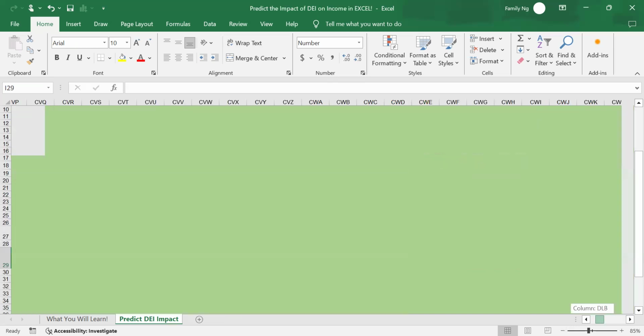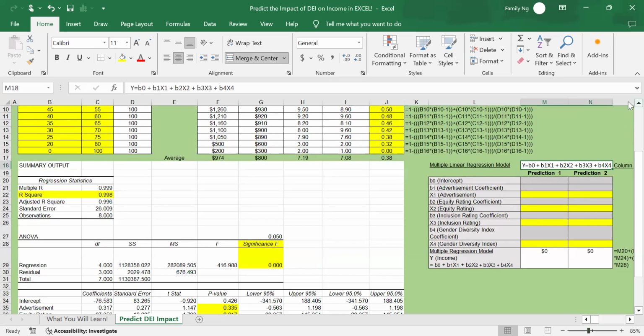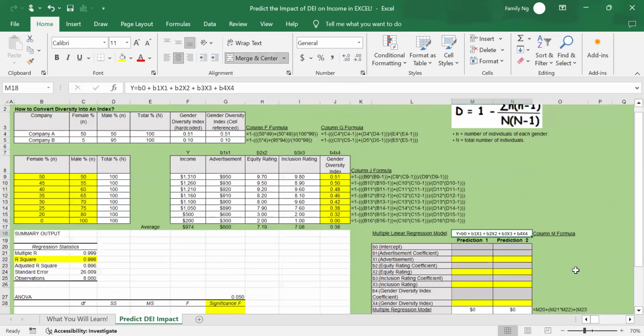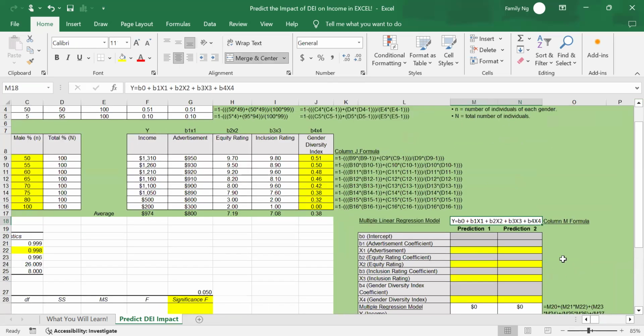Next, let's move up here. Let me make it a bit smaller. All right. This is the formula for multiple regression. What this formula is saying is that the y variable depends on all these x independent variables. Let me space this a little bit so you can see.